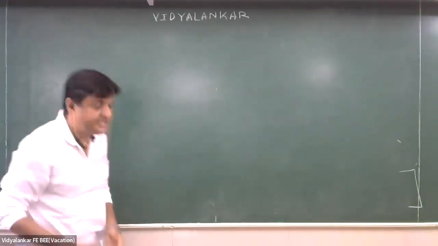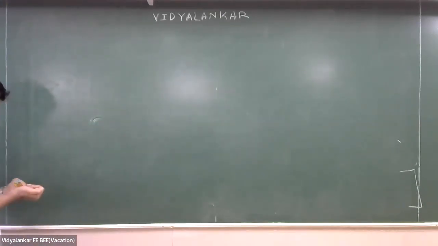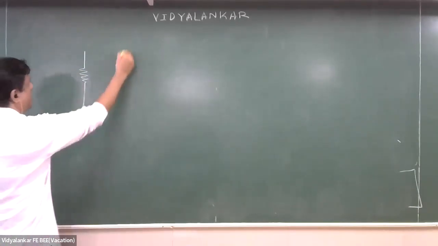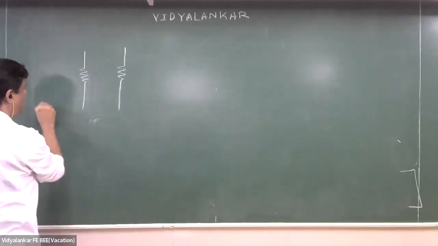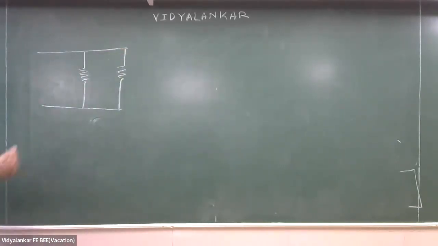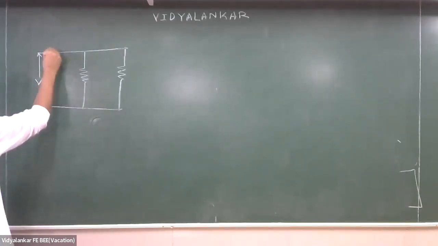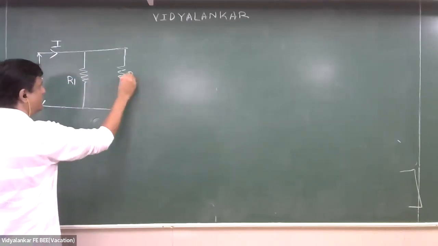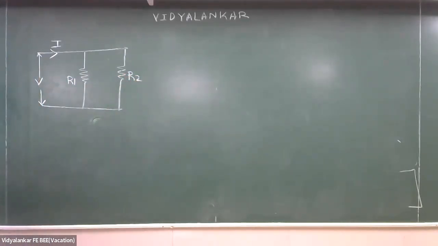Okay, everyone, be very careful. Okay, so this is V, this is I, this is R1, this is R2.